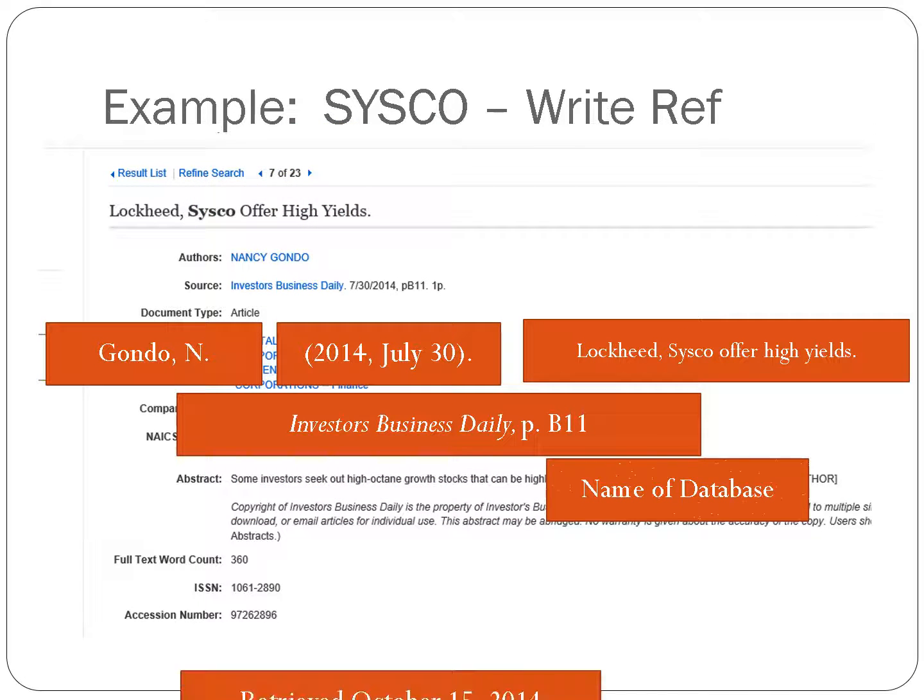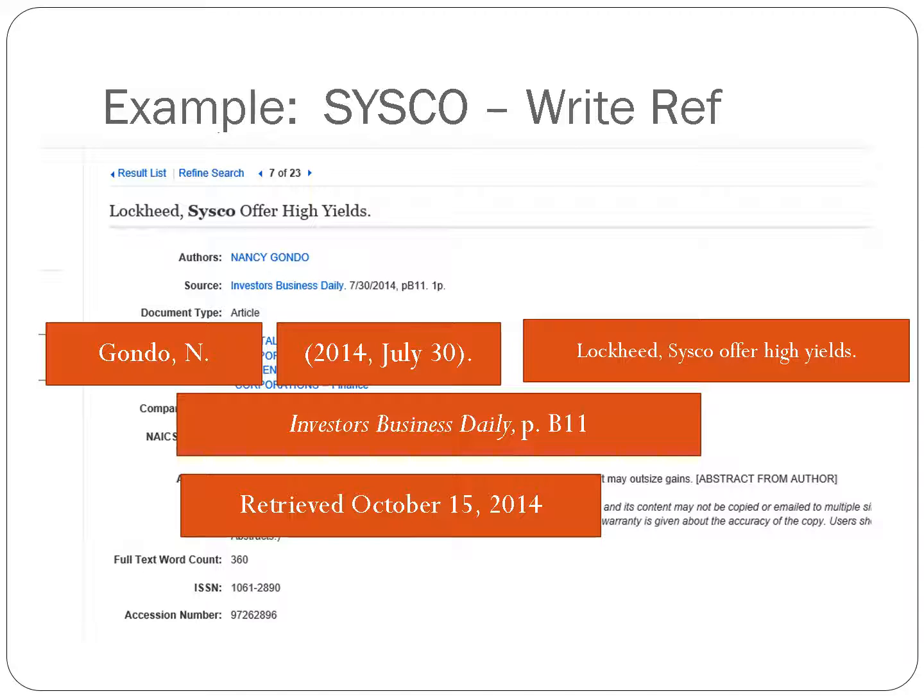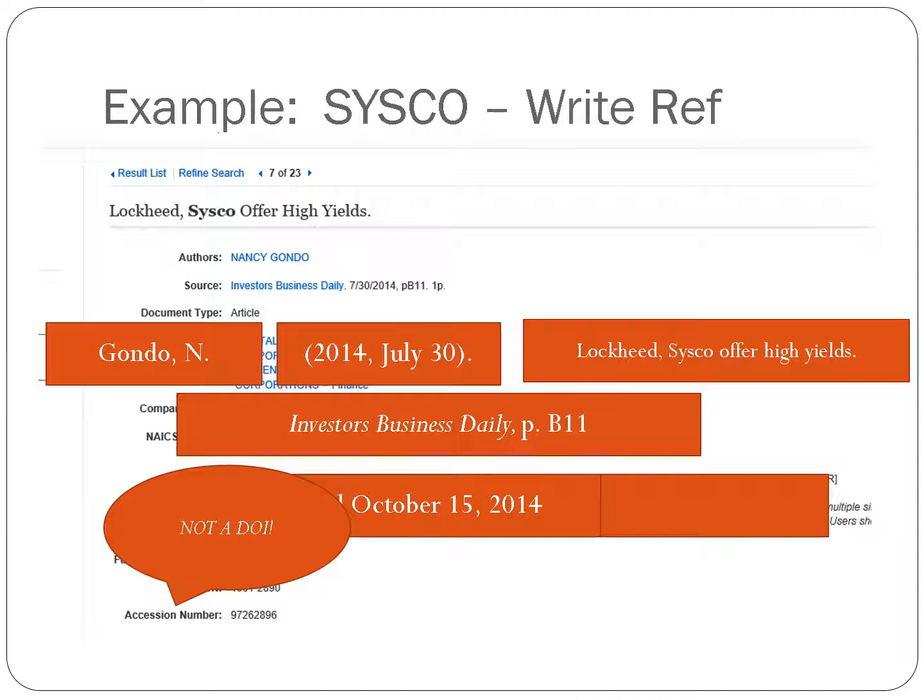I will, of course, keep my retrieved, but I like for you to put the date you retrieved it just to protect yourself. And notice that I do not have a DOI number. This accession number is not a DOI number. I looked it up. It is specific to our database, so we won't use it as a DOI. And if you don't have a DOI, what goes here? The database name, which is, in this case, EBSCO. Good.